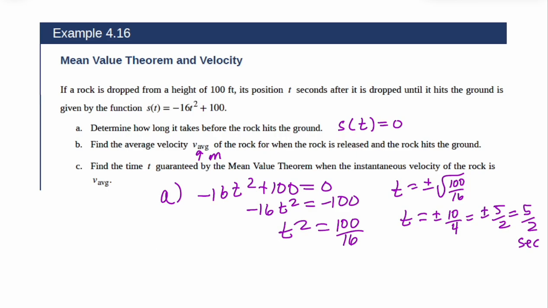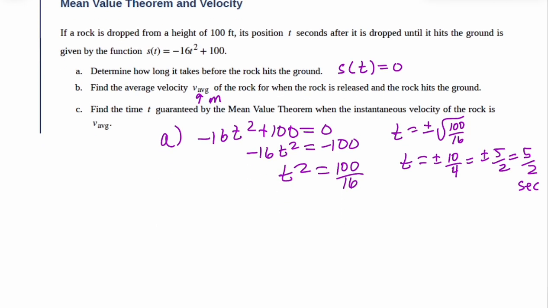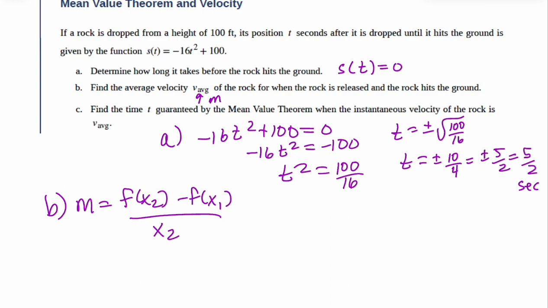So let's think about our 2 points, because we need an x2 and an x1. Well, we know it hits the ground at 5 halves. We're going to call that 2.5. So I know my x2 is 2.5. My x1 is at the start, 0, before I've done anything.